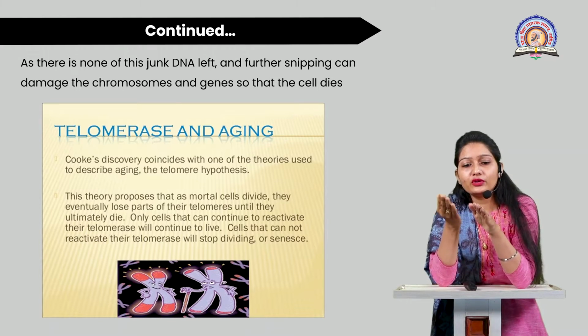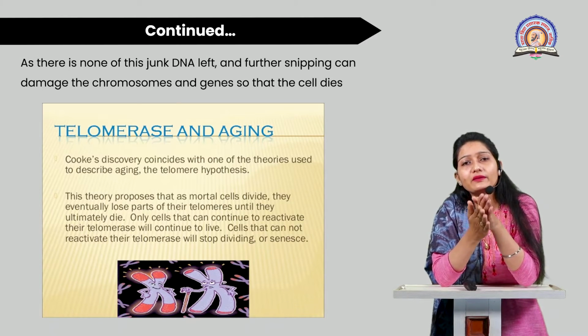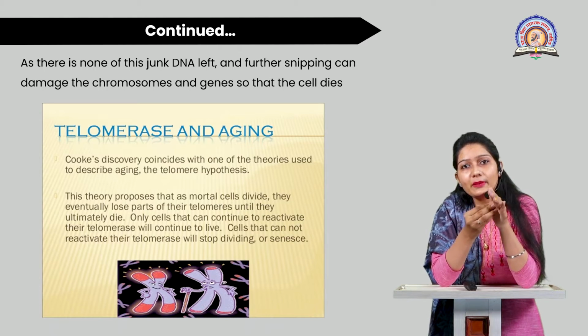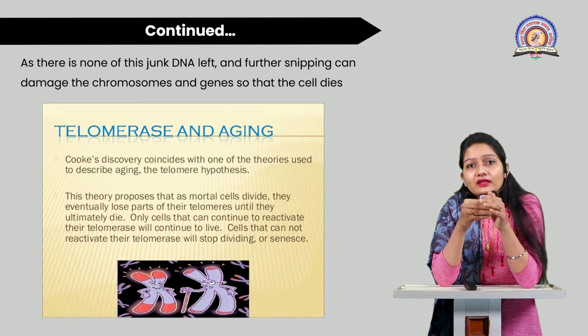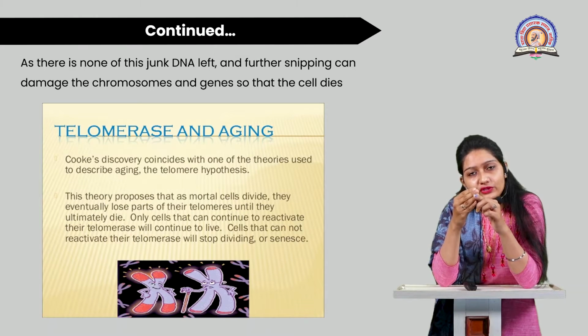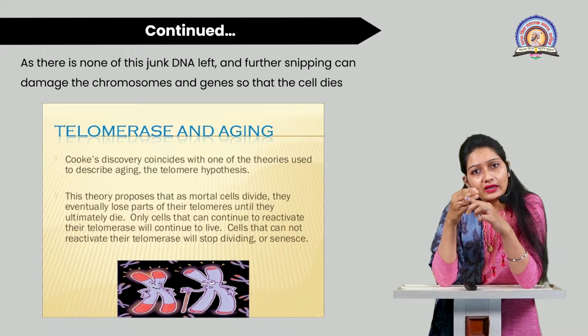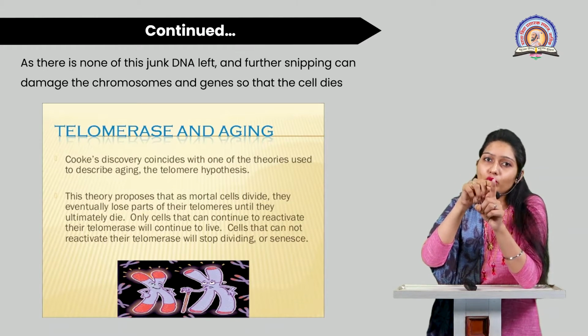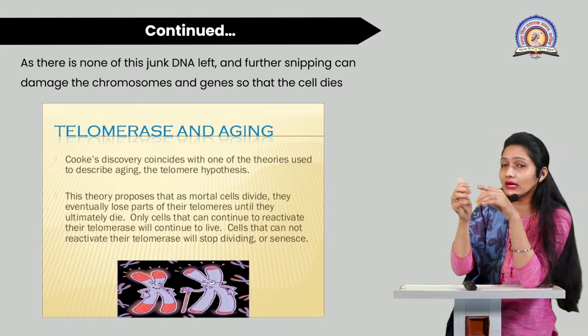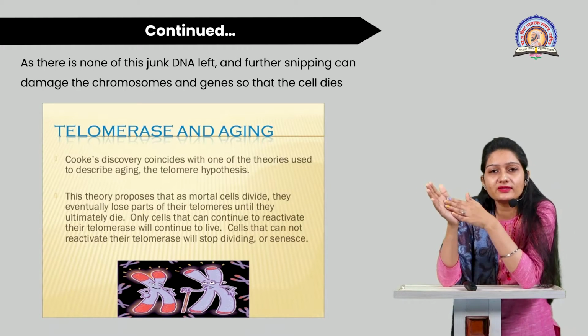Like the sole of your shoes, if it gets removed, it will damage your shoes. Like that, when the telomere gets snipped off, eventually that will damage the main DNA portion, the main chromosomal portion. Okay, so in this figure you can see Cook's discovery.